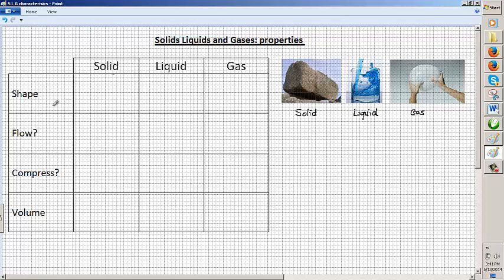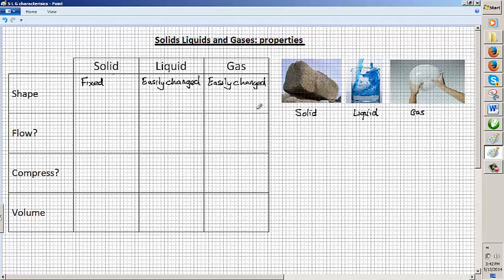So what can we say about the shape of solids, liquids and gases? Well, first of all, a solid has a fixed shape, whereas the shape of a liquid can be changed easily, and likewise a gas. You can easily squeeze the balloon and change the shape of the gas inside.